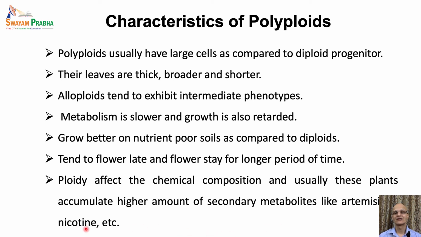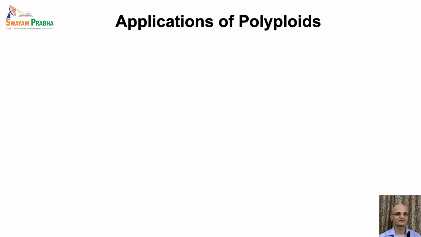Similarly, a significant increase in the nicotine content, up to about 20%, was observed when tetraploidy was introduced in tobacco plants.